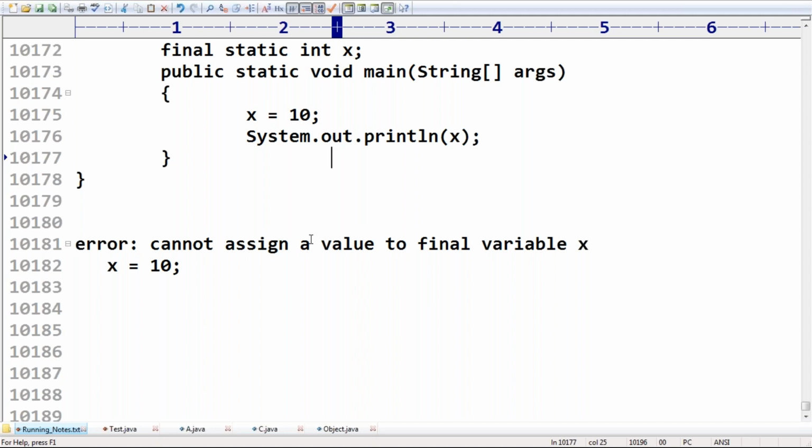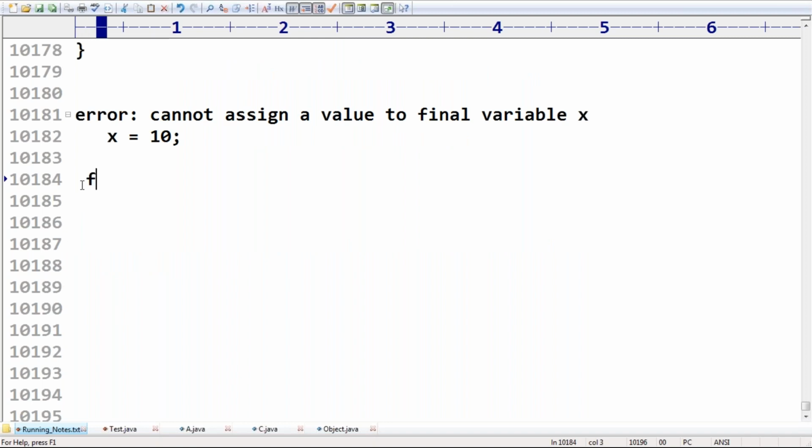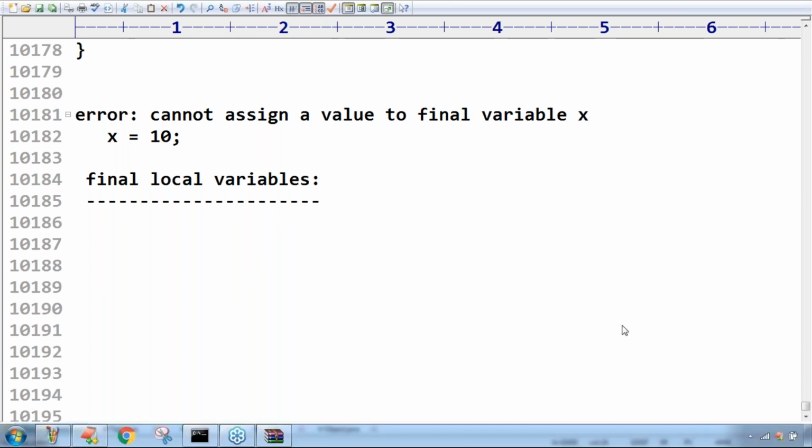That's all about final static variables. Next, we have to talk about final local variables, which we will discuss in the next session. Swaroop's doubt is: for a static variable and static method, we can call using object reference or class name, and if it is in the same class we are not required to. But for a static nested class we can't call using object reference.